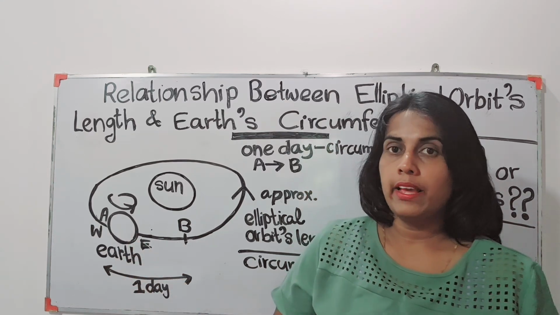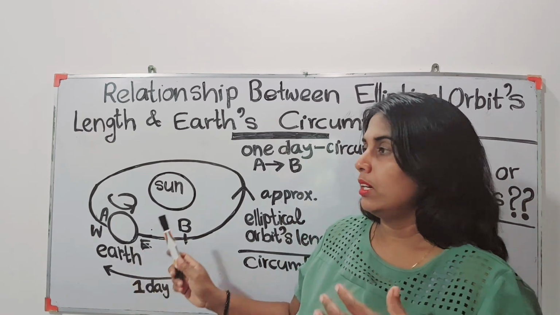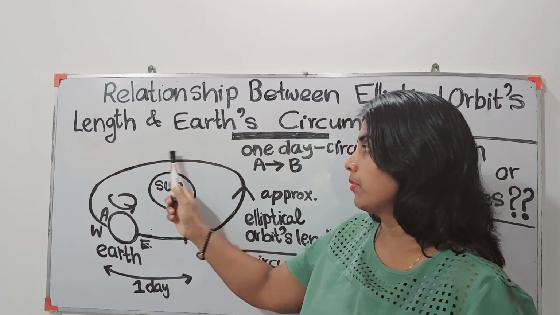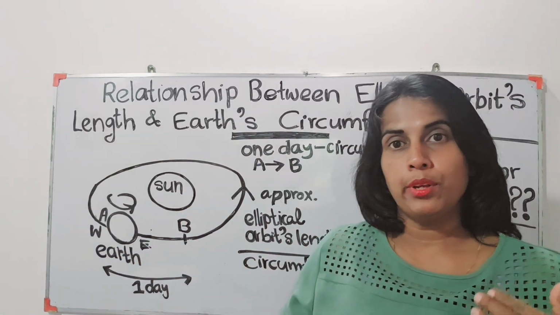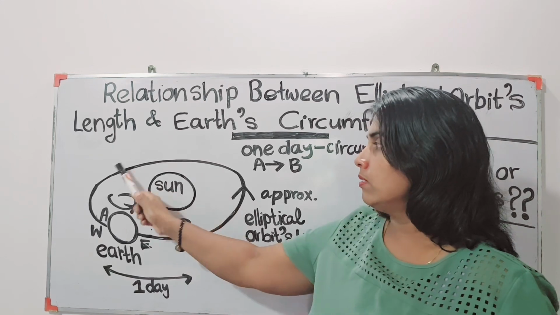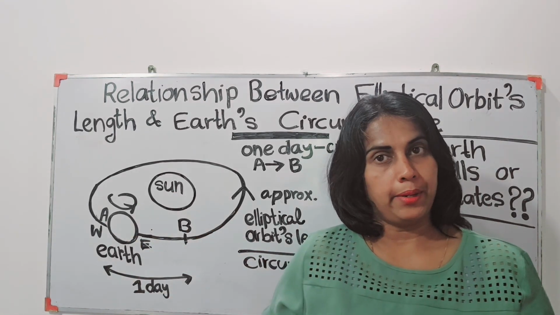Then that distance has to be the circumference of the Earth. So how does it travel? What is the requirement for it to travel along this orbit, and how does it complete 1 year?